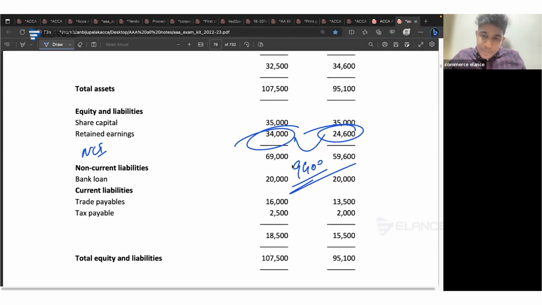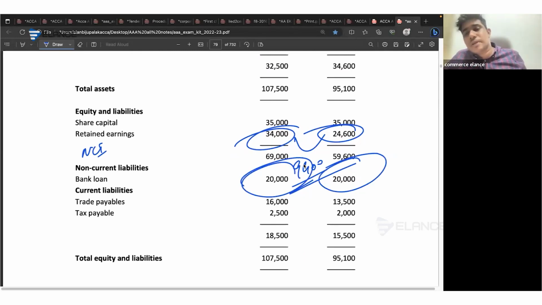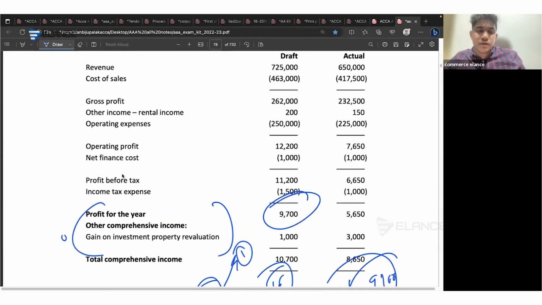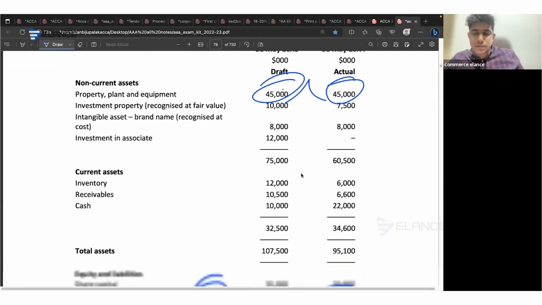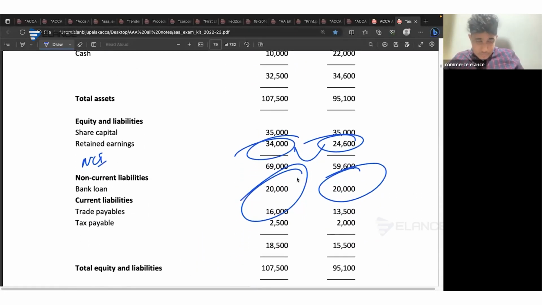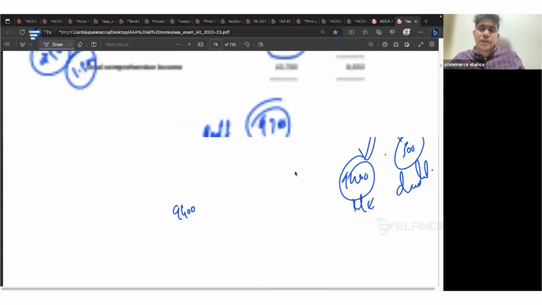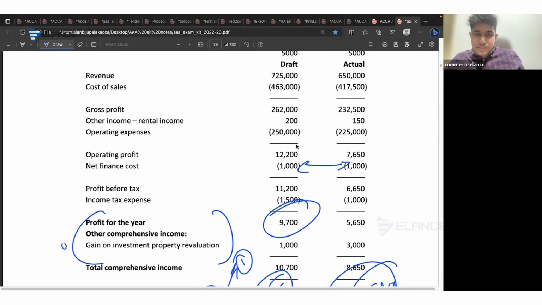You can mention that if there is a bank loan which the company has taken, which is mentioned in the scenario, there should be an increase in the amount of non-current liability. If not, non-current liability will be understated. Or if the amount of bank loan remains the same, you have to cross-check it with the finance cost. If the finance cost has any variance without having a variance in the amount of liability, it might represent a mistake in the financial statements. Again, in addition to that, we can consider the possibility of having trade payables. If there is any increase in the amount of trade payables, you have to consider whether it is usual or unusual, and you have to compare it with the scenario-based information.